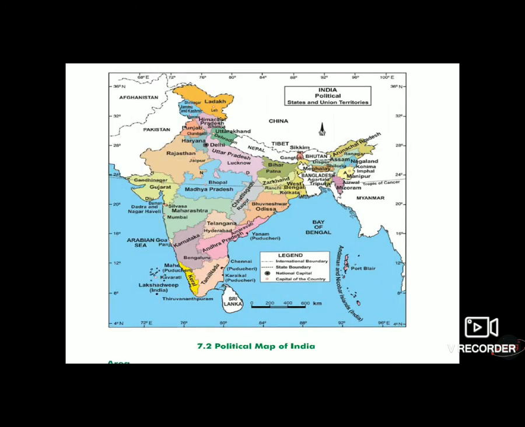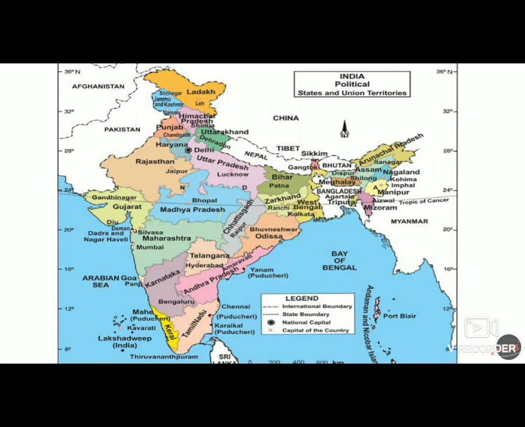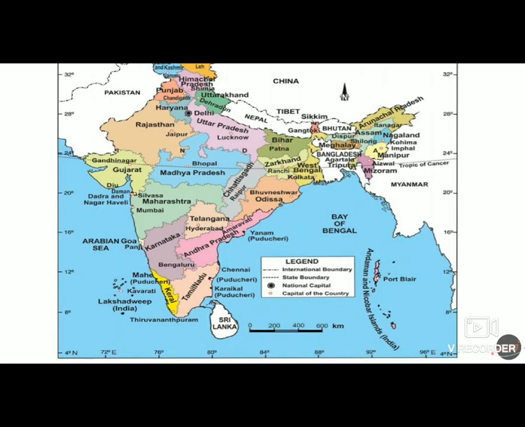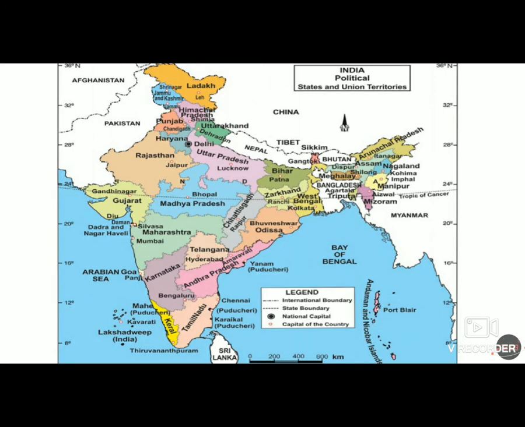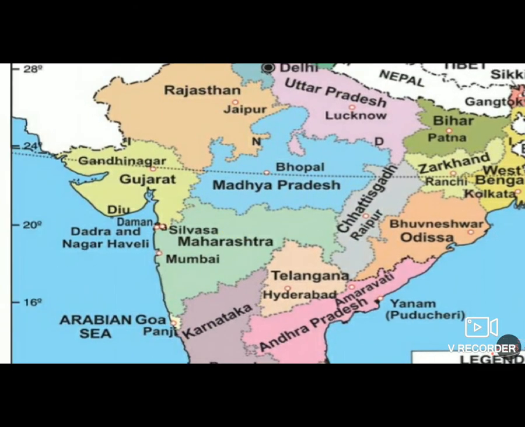This is the political map of India. On the top of India there is our state Kashmir, and at the bottom there is Kanyakumari. So the upper part is the north and the lower part is the south. It covers a distance of 3214 kilometers. Now let's see, this is the east side, there is Arunachal Pradesh, and this is our west side, Gujarat, where there is Dwarka.